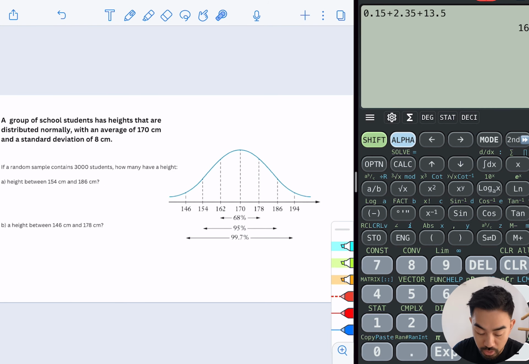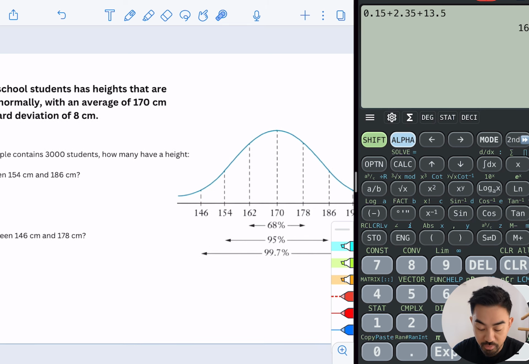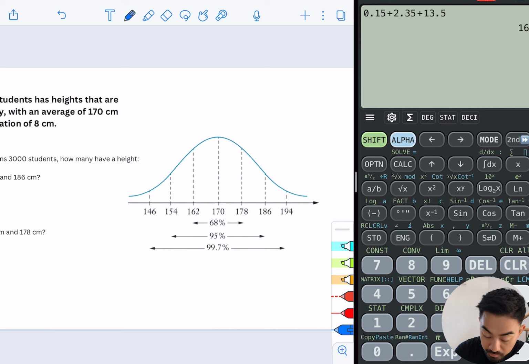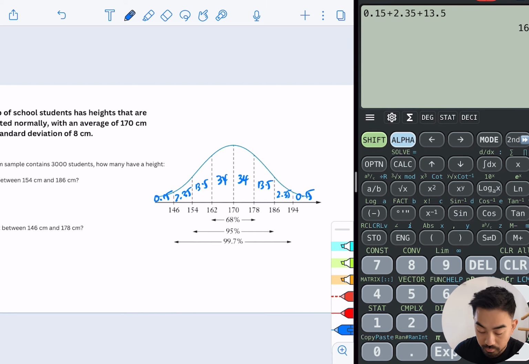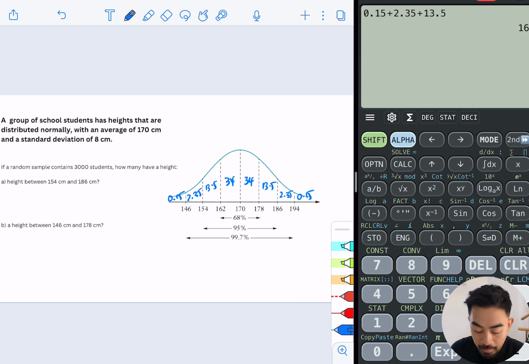Okay, so the next question says, if a random sample contains 3,000 students, how many have a height between 154 and 186? Okay, so this time I haven't written in the percentages, so I'll go ahead and do that first. There's 0.15. Okay, so let's have a look. So how many students have a height, well, what percentage of students have a height between 154 and 186? So 154 is here and 186 is here. So it's just everyone between here.